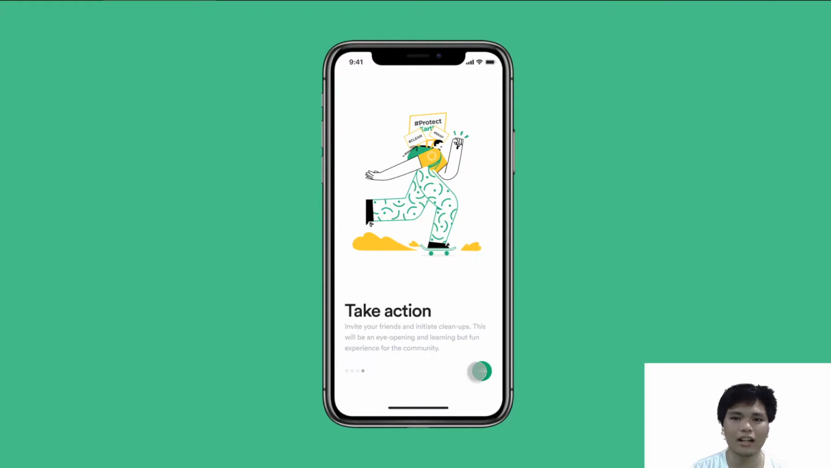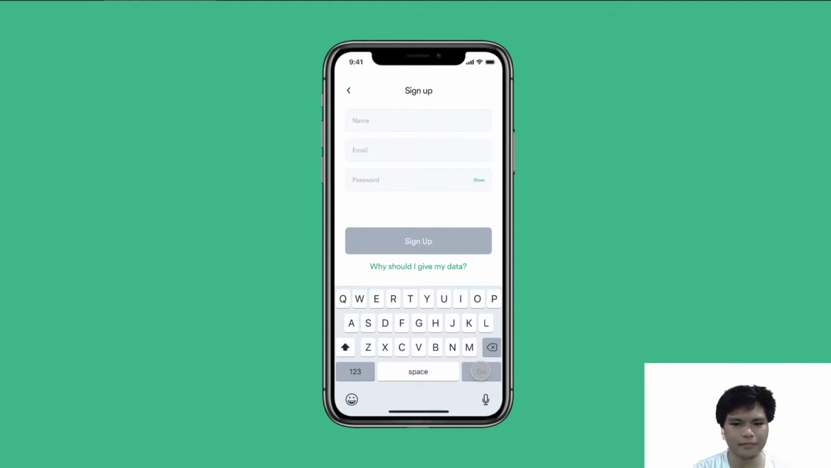Take action. Of course, what's dumping, what's reporting without action? We want to cultivate a culture that finds community cleanups to be recreational, be it with family and friends, so that the next generation can also learn how to take care of the planet and live a healthy and green life.